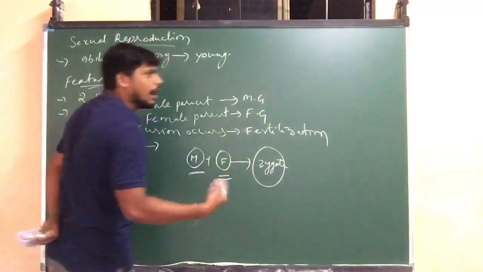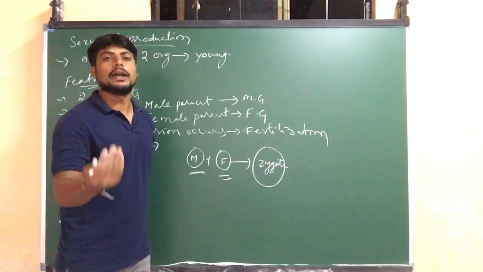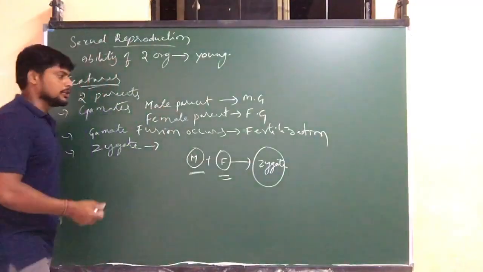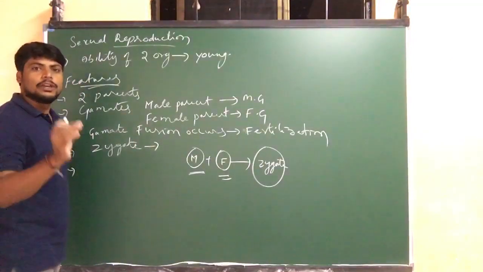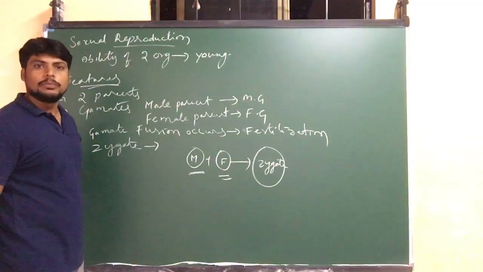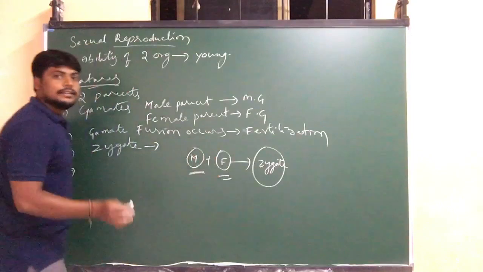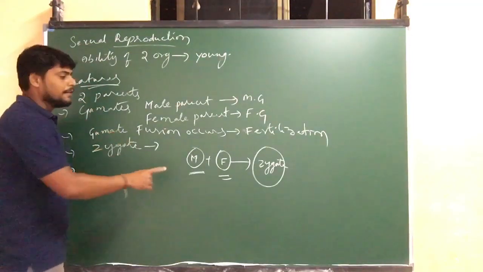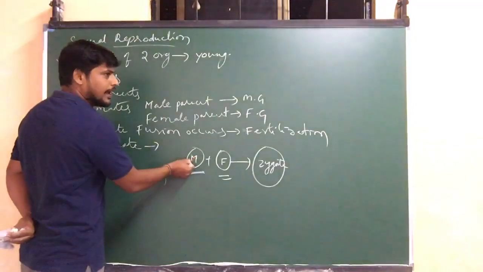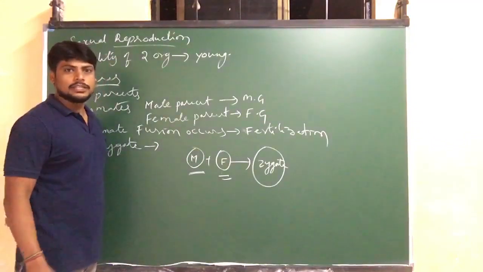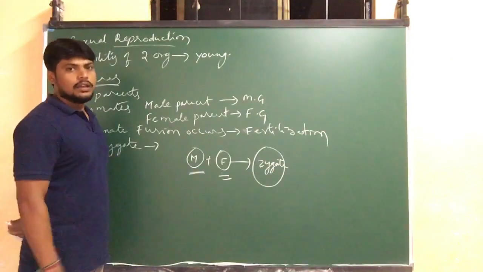After formation of the zygote, it starts developing through various stages during the sexual mode of reproduction. After the fusion of male and female gametes, variation occurs. That is how it is possible. From the male gamete and female gamete, the DNA, which plays a key role, exchanges genetic material. This allows development of characteristics from the father as well as the mother, and we can see formation of new varieties of characteristics in a new generation.